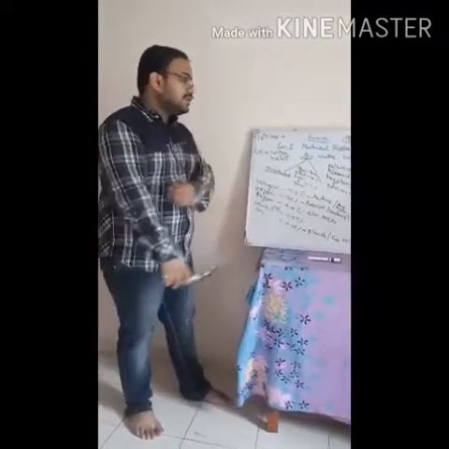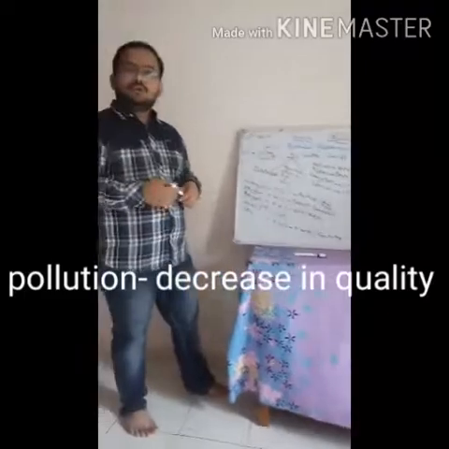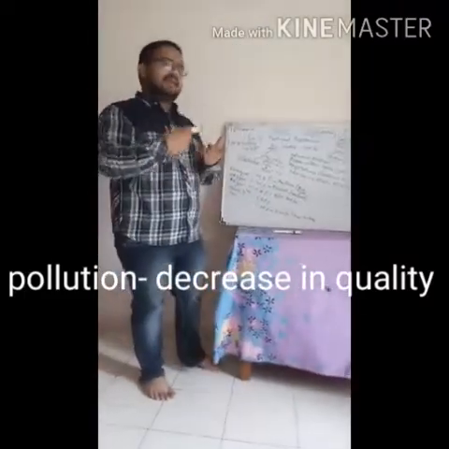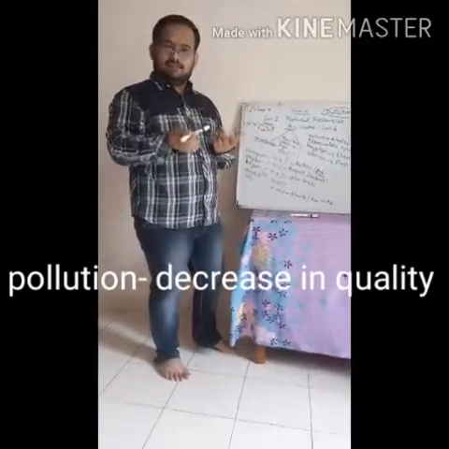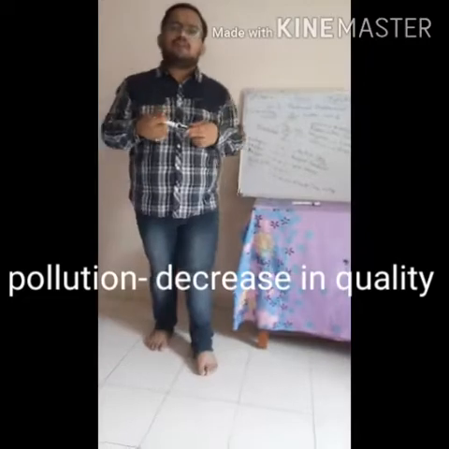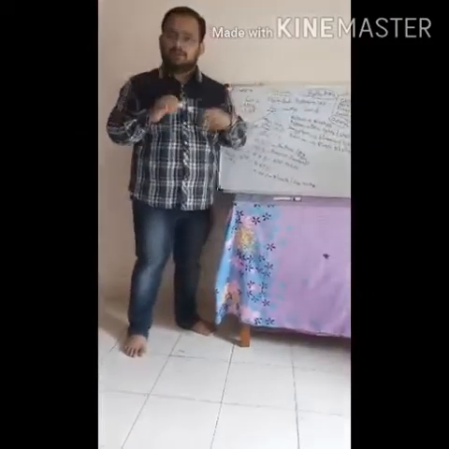Next we will come to pollution. What is pollution? Pollution is a decrease in the quality of a substance. It may be air, water, land, anything. Decreasing the quality is called pollution. It may be due to mixing of different toxic and chemical harmful substances. Here we are considering air pollution.